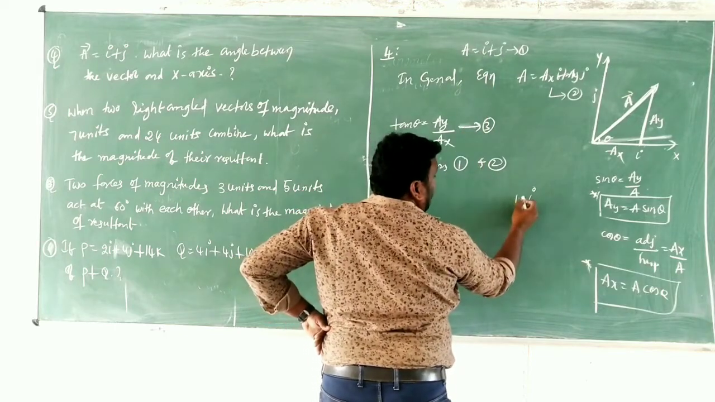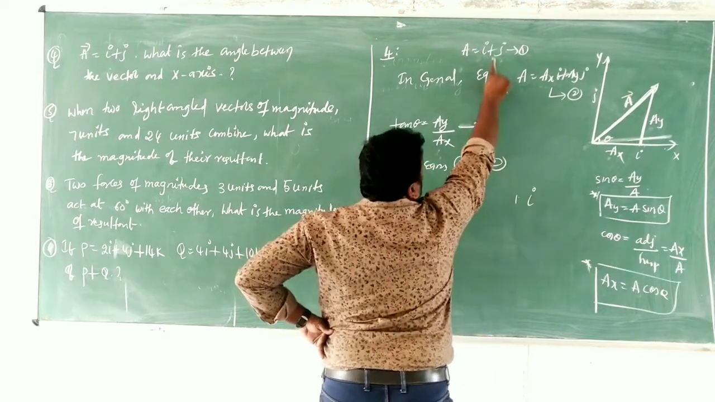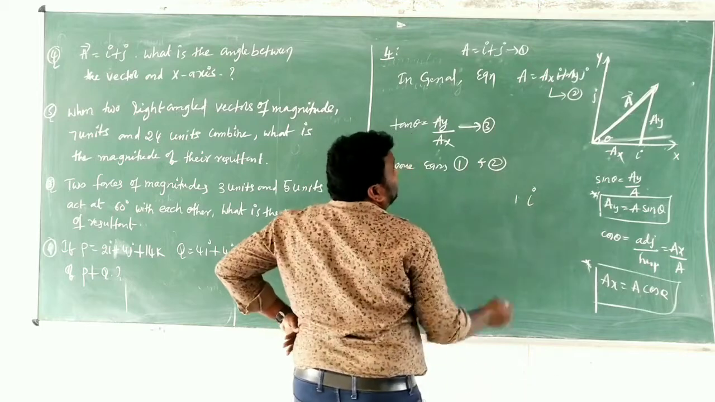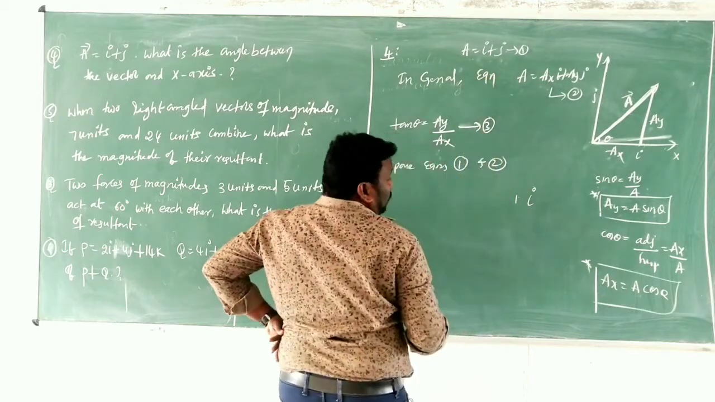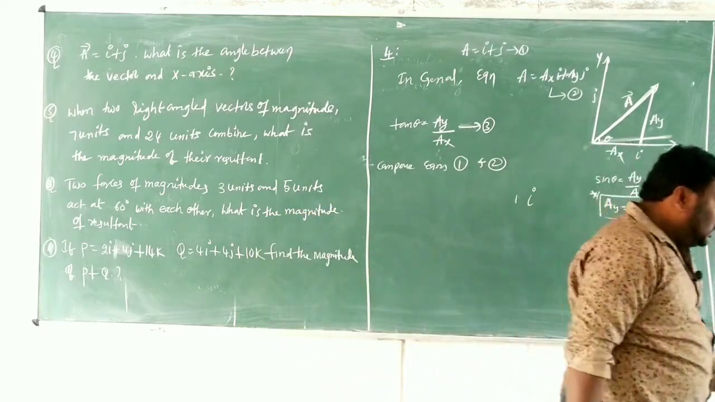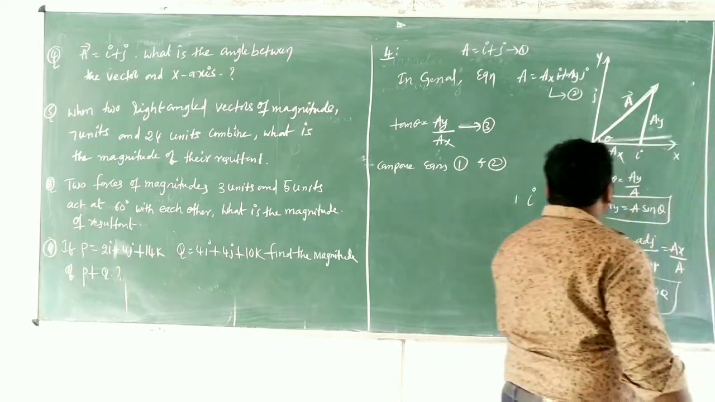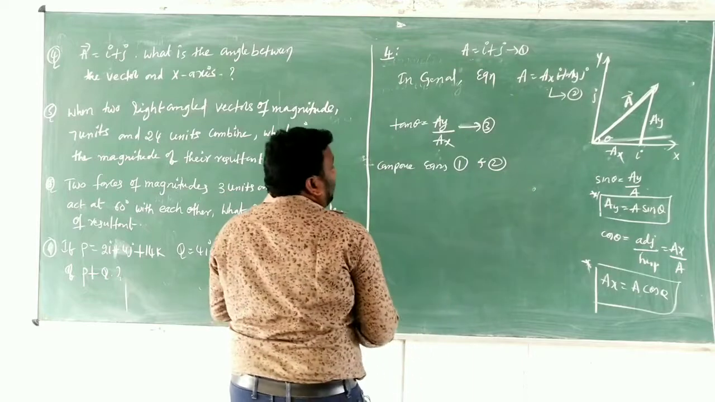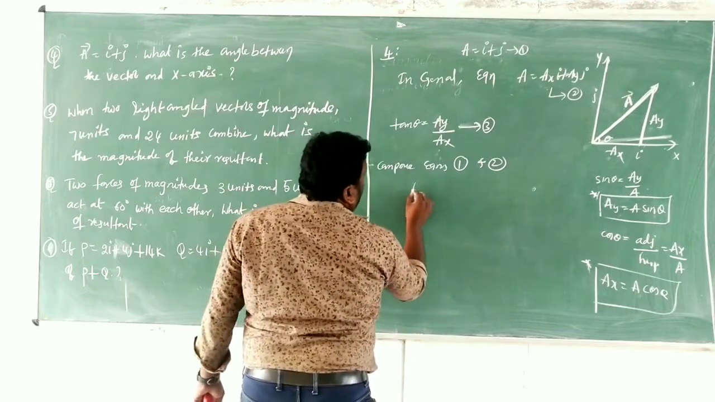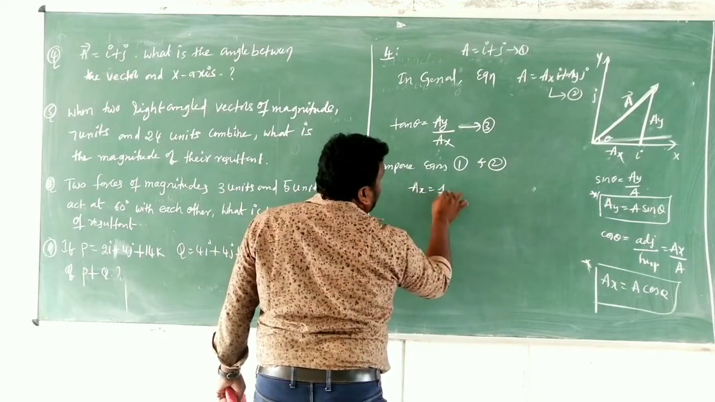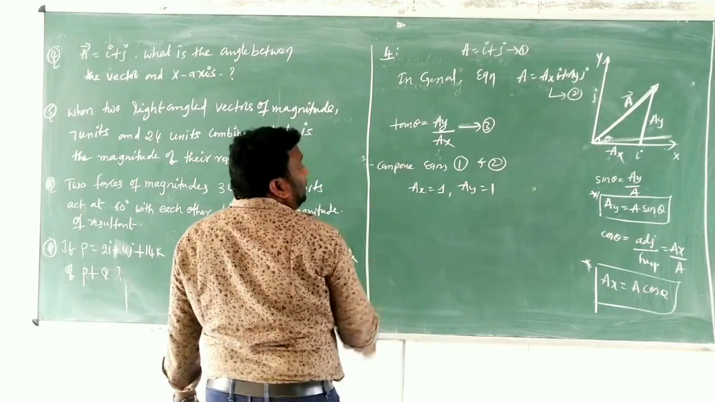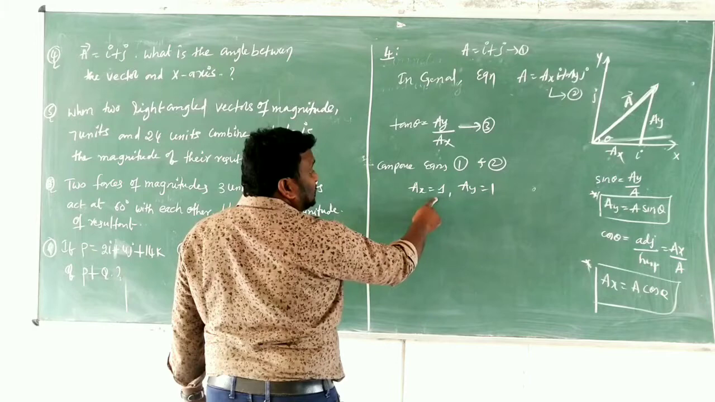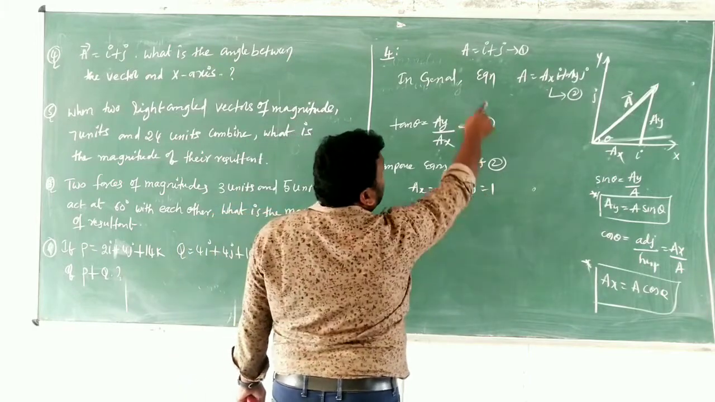Because 1 into i means what? i. 1 into j means what? j. That's why while we are comparing equation number 1 and 2, simply you can say that ax value is 1 and ay value is 1. Got, children? So here ax value is equal to 1 and ay value is equal to 1, by comparing equation numbers 1 and 2.